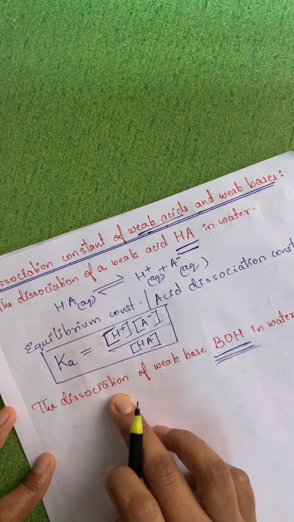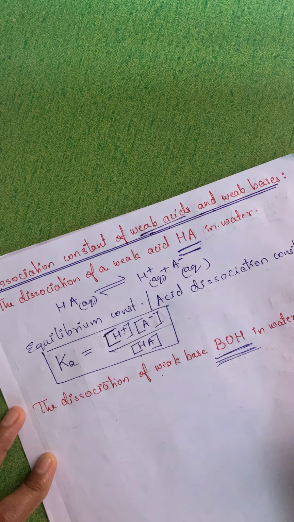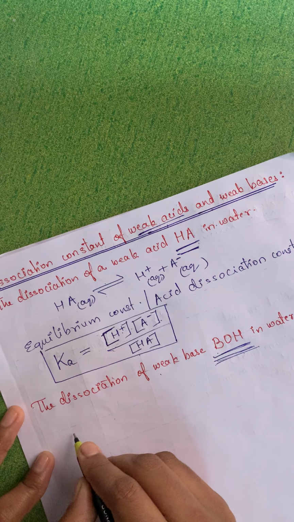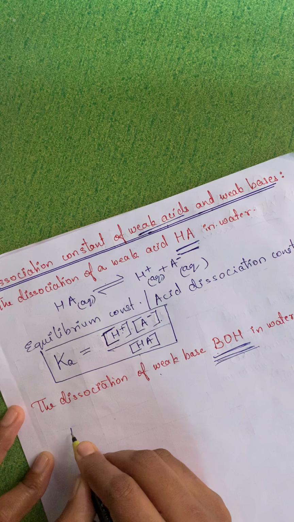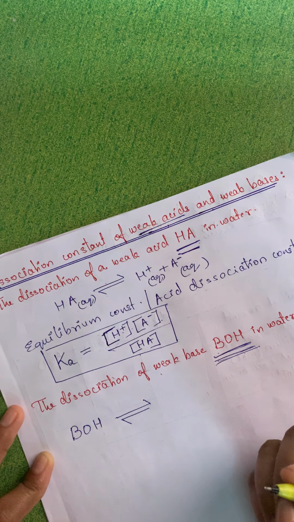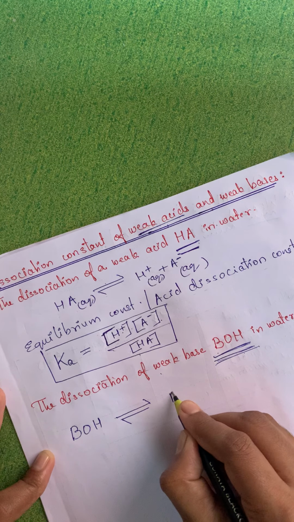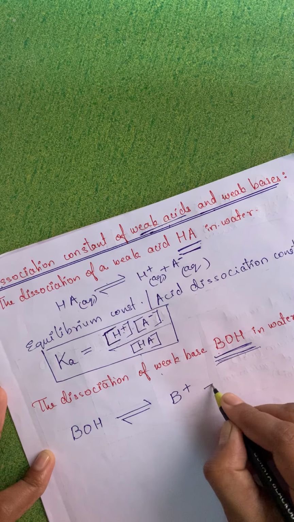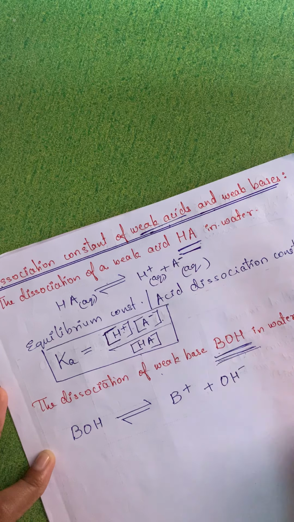The dissociation of weak base. Now we have to talk about base. So how can I show the dissociation? BOH will be dissociated into B+ and OH-.